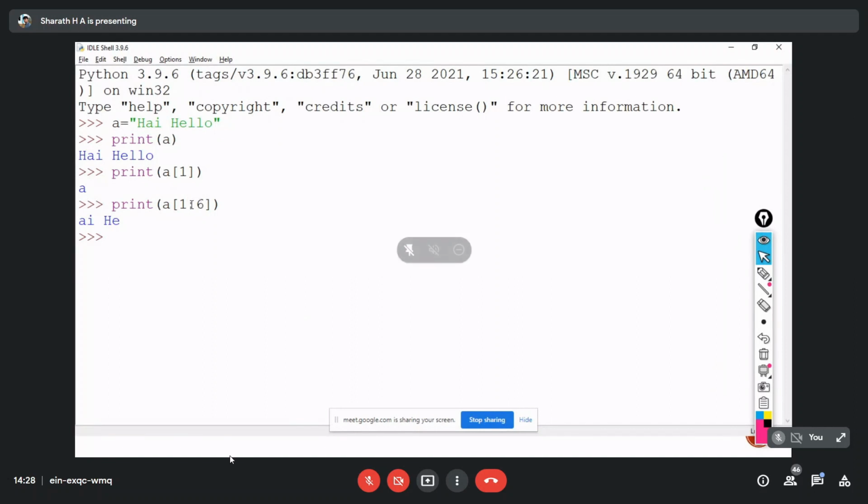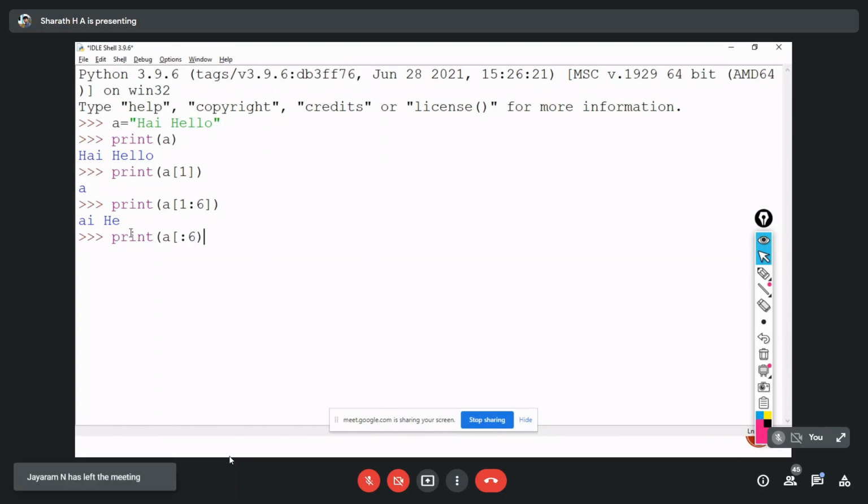I have to specify only the end index, not the start index. If you are not giving a start index in this print function, it will start from the starting index. So print a of, I won't give any number over here directly, I'll give colon 6.